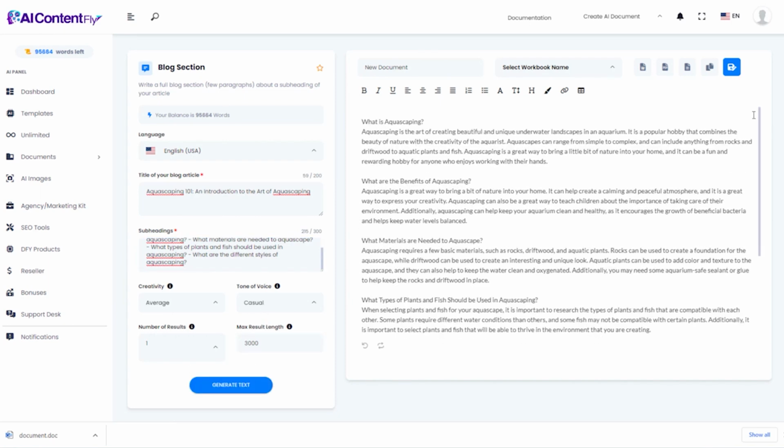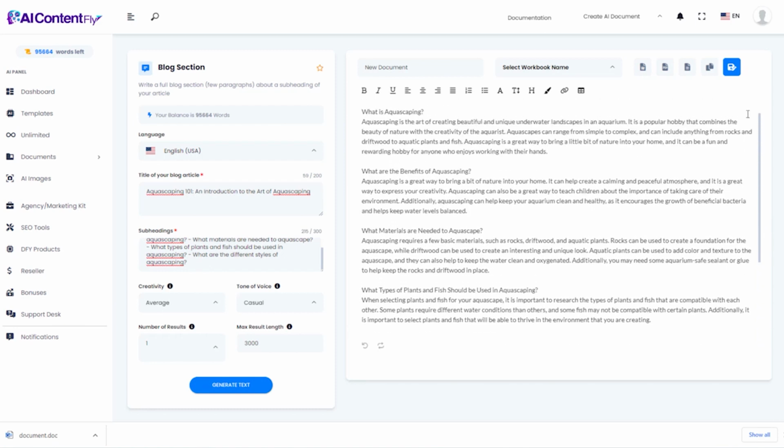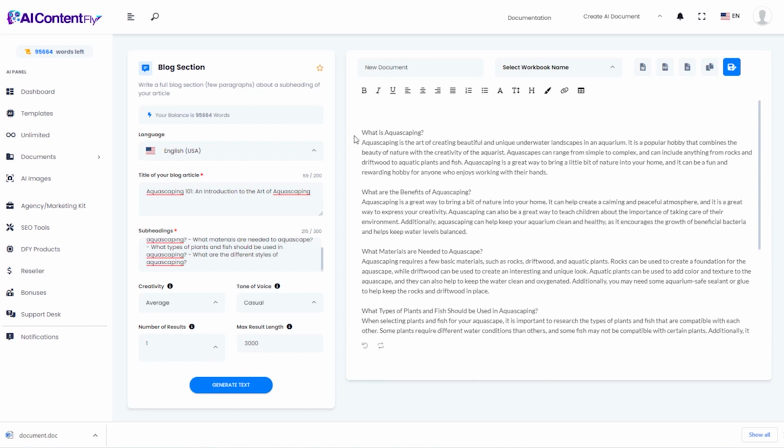And as you can see, it turned it into a perfectly written blog post, which we could then copy and paste, say, into WordPress, or we could save it as a Word document. We could turn this into an instant lead magnet for that matter. In fact, I'm going to go ahead and save this Word document too, just in case I decide to do that later.